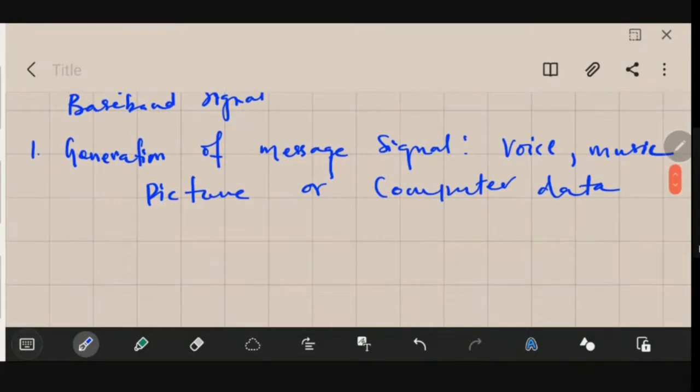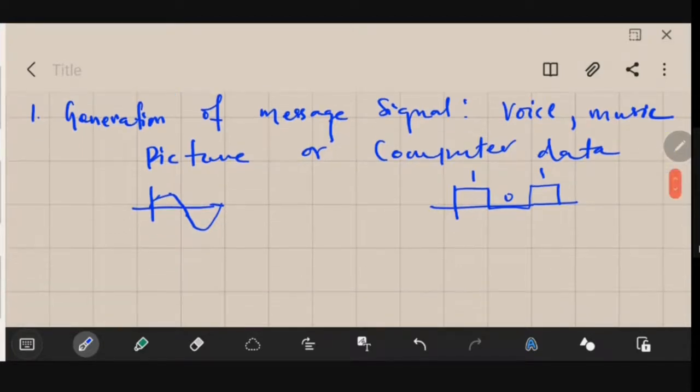See, in this case, if it is the voice, obviously it will be analog in nature. If it is music or picture, these things will be analog in nature. However, if it is computer data, it will be digital in nature. I hope you know the differences between an analog and a digital signal, right? An analog signal is something like this, while a digital signal is like this. A digital signal will have discrete values, a 1 and a 0, whereas an analog signal will have continuous values. So the first thing that you need to do is to generate the message signal. Once you have generated the message signal, then only it could be transmitted to the destination.